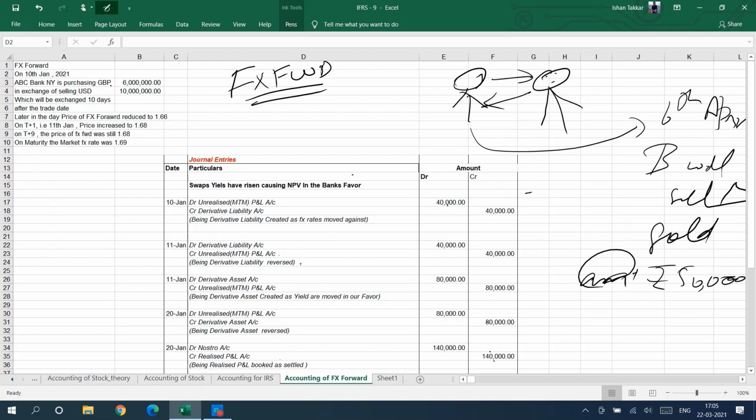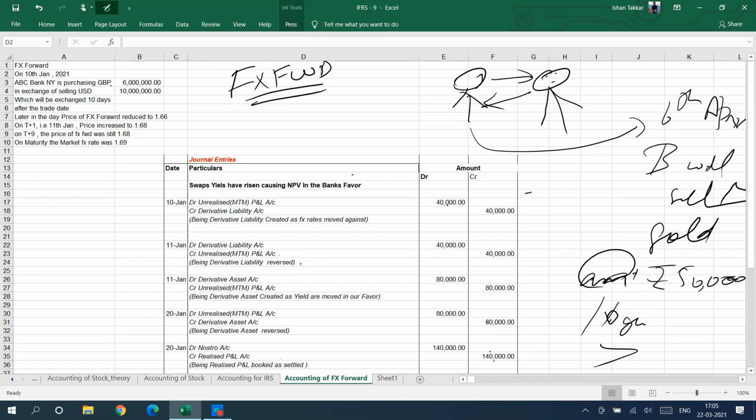So Mr. B will sell gold to Mr. A for rupees 50,000 per 10 gram. I hope it's clear. So this is a forward contract where at a pre-decided date, at a specific price, we enter into a trade. That is a forward contract.